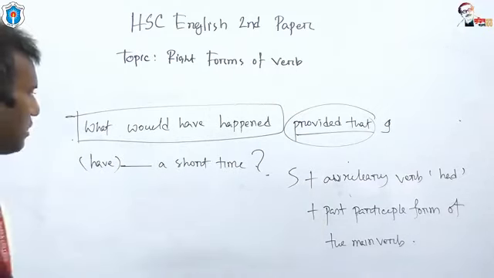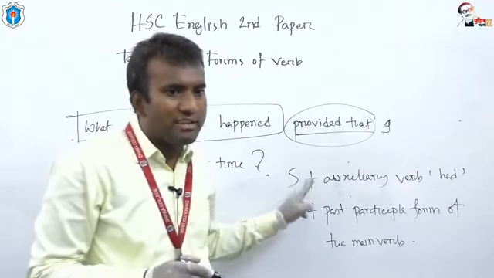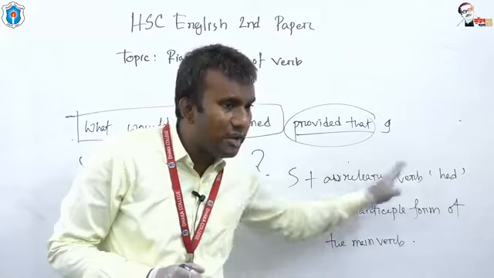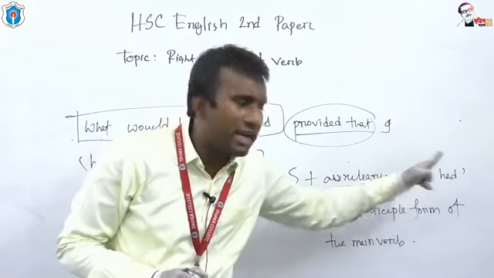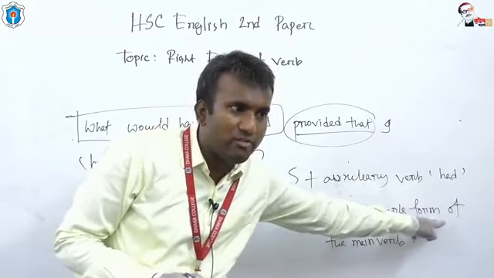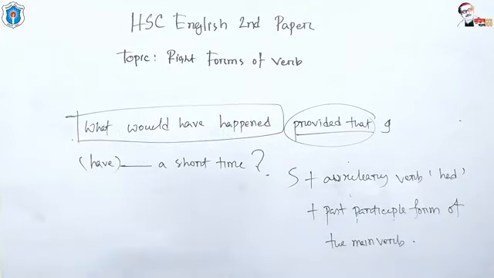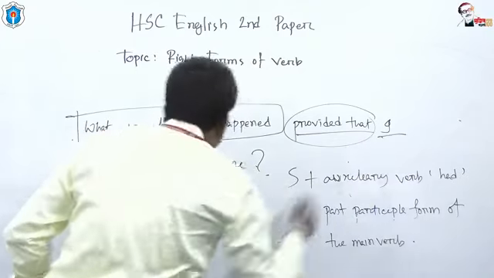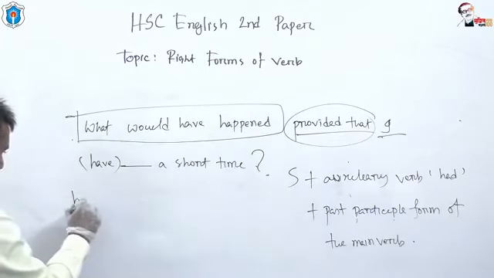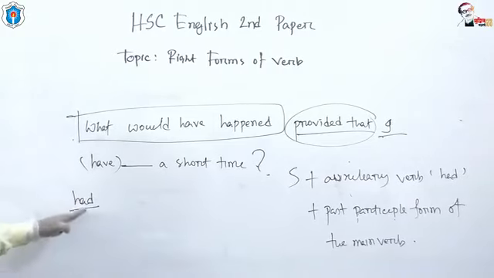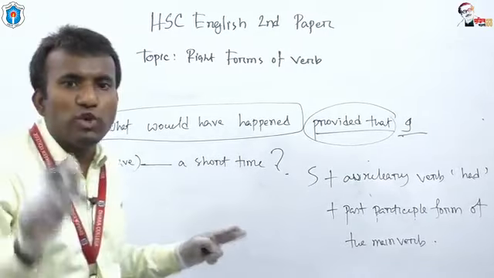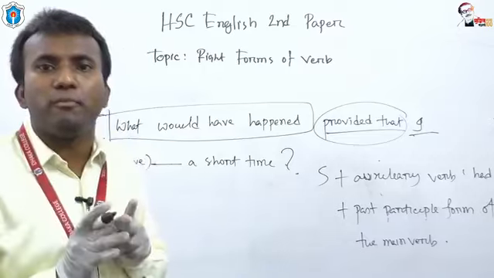Look at this is the structure: subject, then auxiliary verb had, and after the auxiliary you have to use the past participle form of the verb. And this is the subject, we have to take auxiliary verb had, and after the auxiliary we have to use the past participle form of the verb.